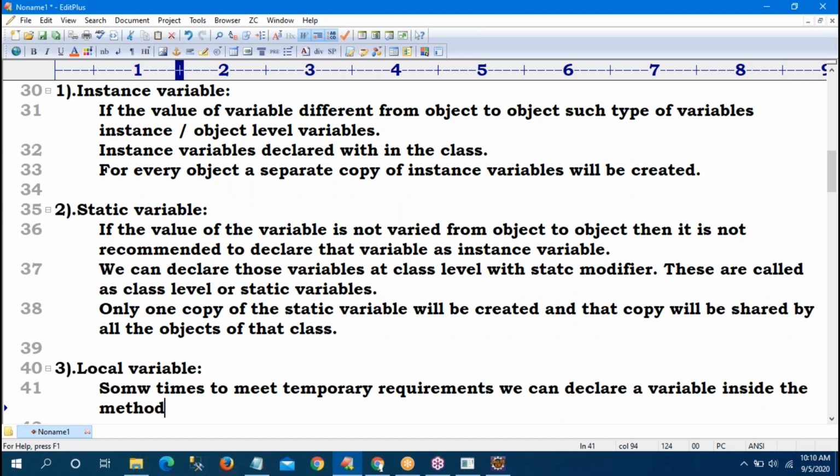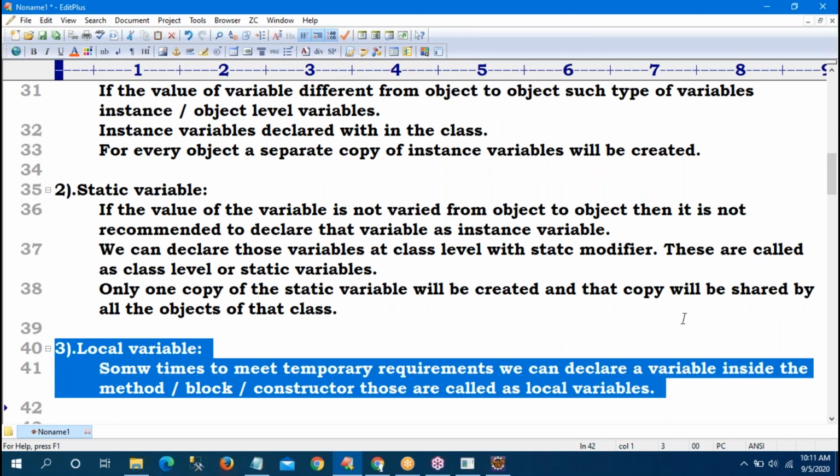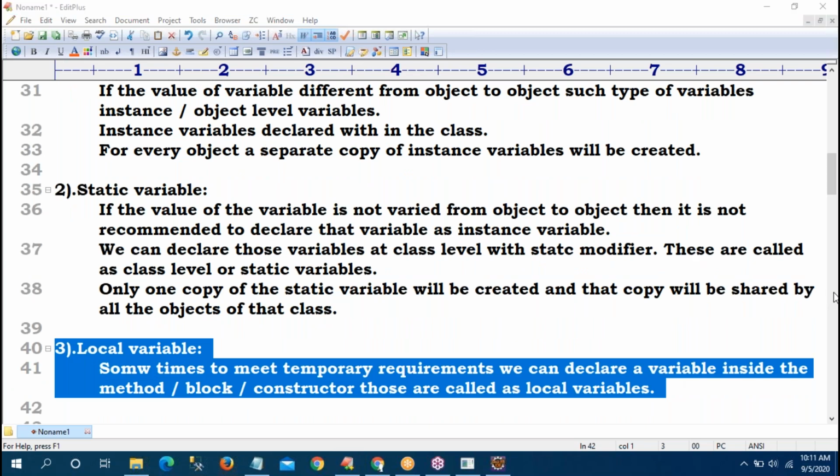You have thought. Yes, we will discuss that also. Or in a block, or in a constructor. Those are called local variables. So next class I will tell the method, constructor, differences, everything. Okay, don't bother about that.